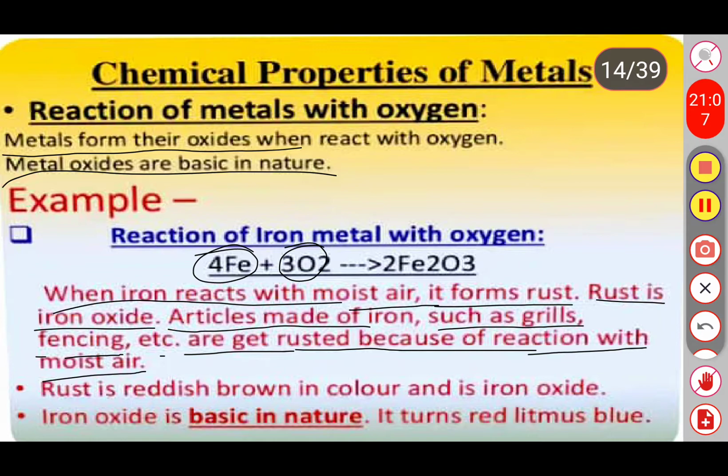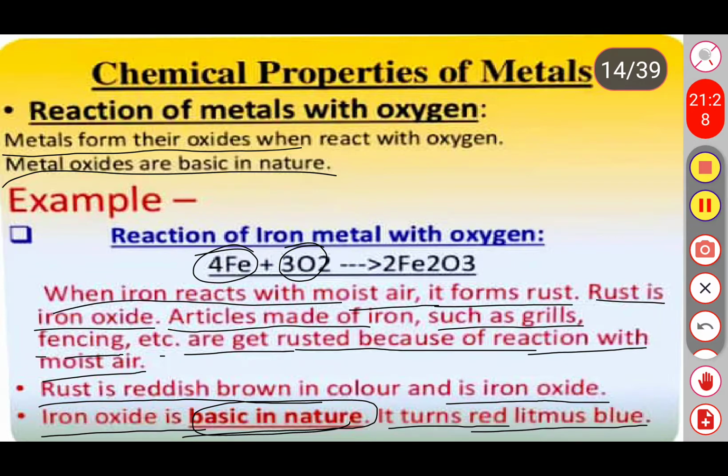Rust is reddish brown in color and is iron oxide. Iron oxide is basic in nature. It turns litmus paper from red to blue.